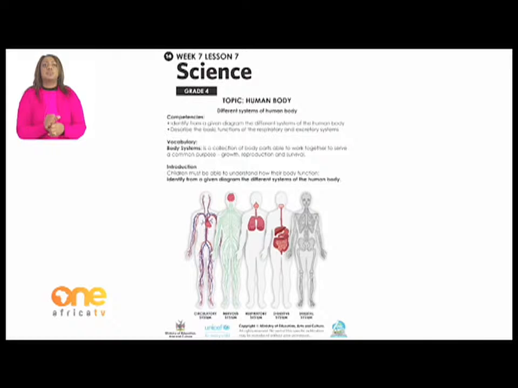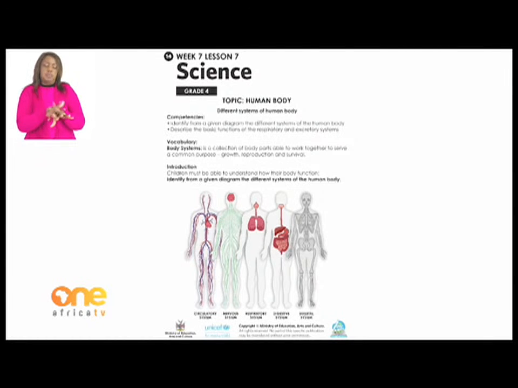Introduction. Children must be able to understand how their body functions. The first competency says to identify from a given diagram the different systems of the human body. Look at the pictures below. The circulatory system is made of a heart, blood vessels, and veins.